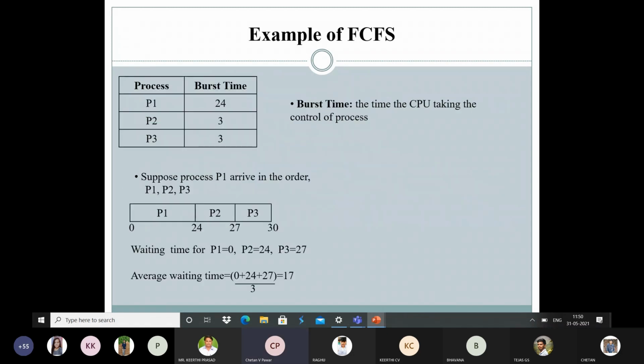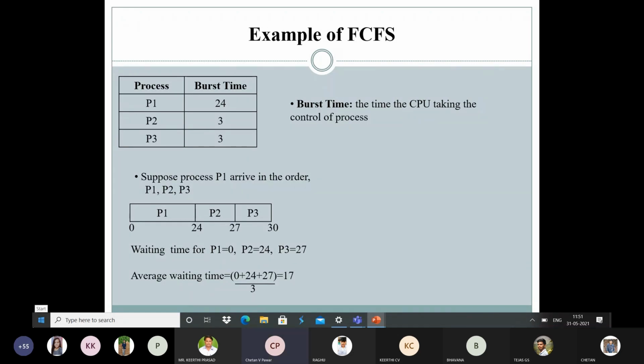Let us take one example of FCFS. I am taking three processes P1, P2, and P3, and the burst time for these processes is 24, 3, and 3. We know a program that is currently being executed is called a process. Then what about the burst time? The burst time is nothing but the time the CPU takes control of the process, meaning how much time the CPU is handling the process. That we call the burst time.